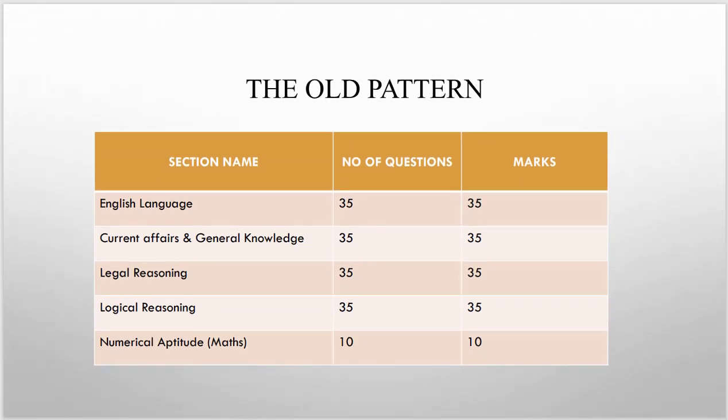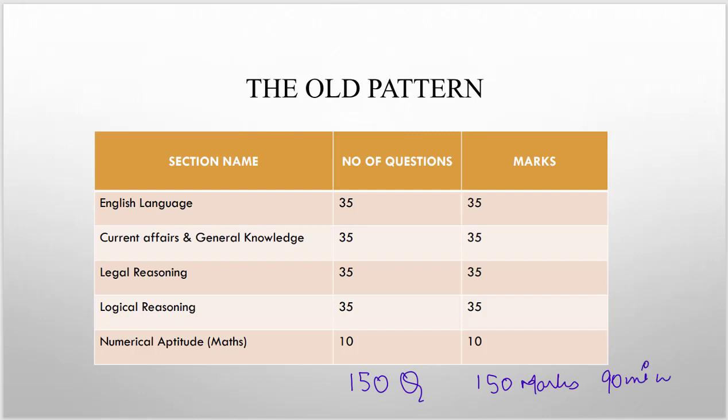Let us first look at the earlier structure so that we have some clarity on how it has changed from the old pattern and what exactly the new pattern is now. Earlier, ALET was an exam of 150 questions, total marks were also 150, and the exam time was 90 minutes, that means 1.5 hours. All these 150 questions were spread across five sections.